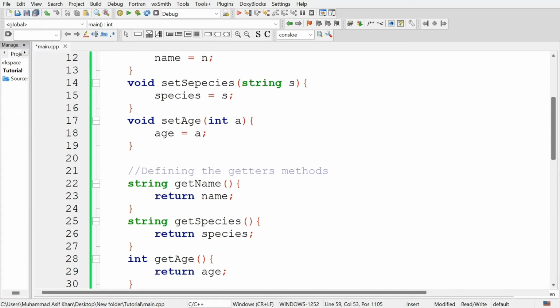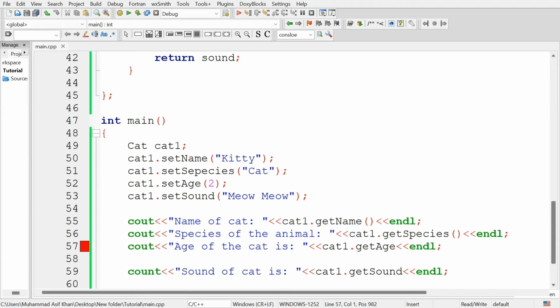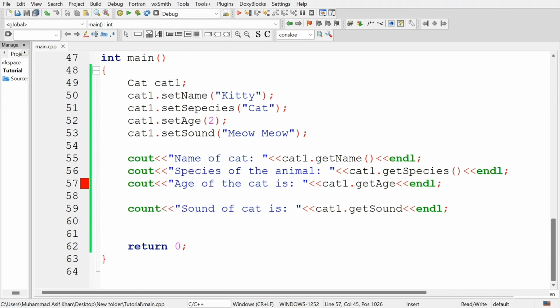Let's run this program. There is an error. There is a mistake in calling the method. So type the open and close small brackets after calling the method. Here also type open and close small brackets. Now let's run the program again. Again there is an error. There is a typing mistake. We have typed count instead of cout. So now run the program again.